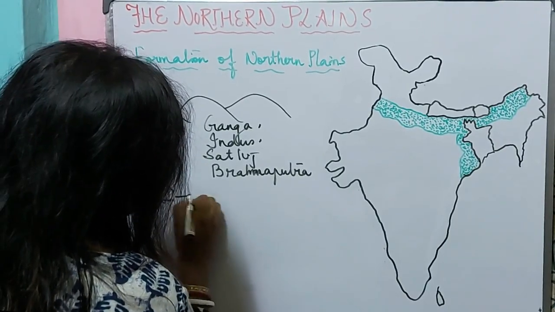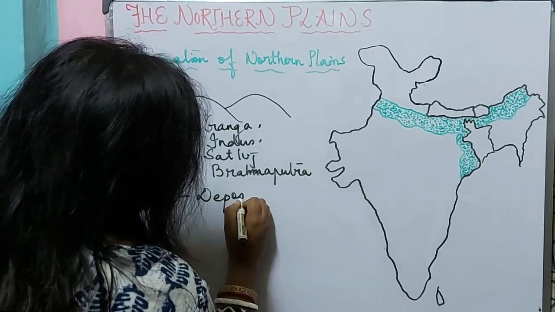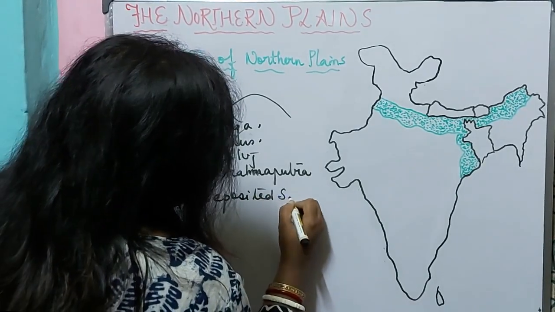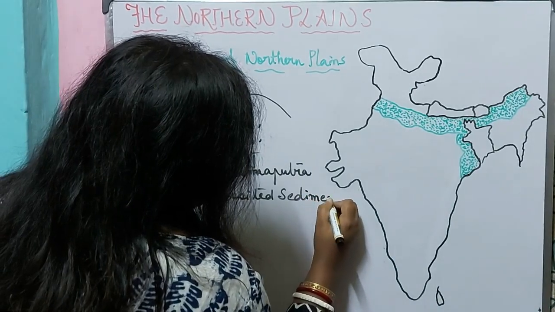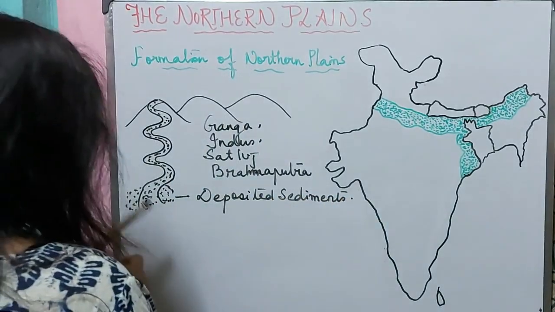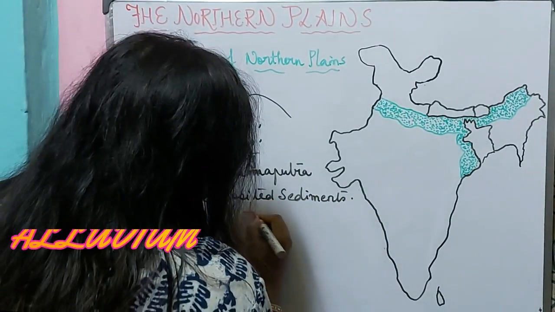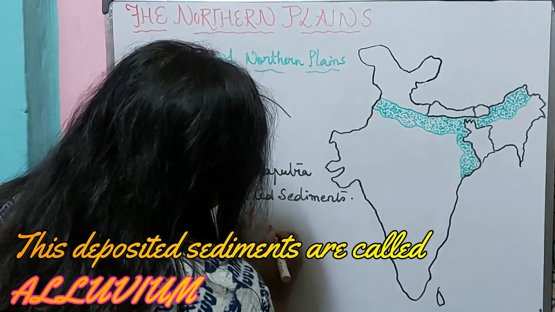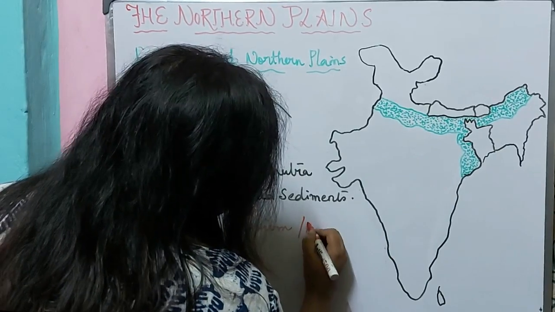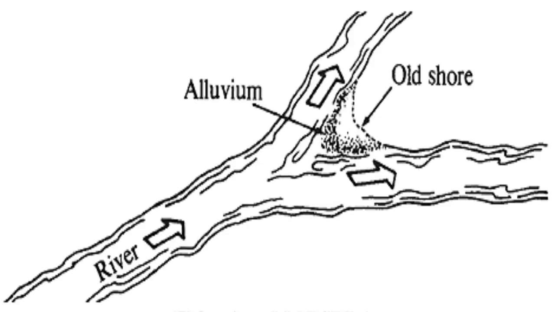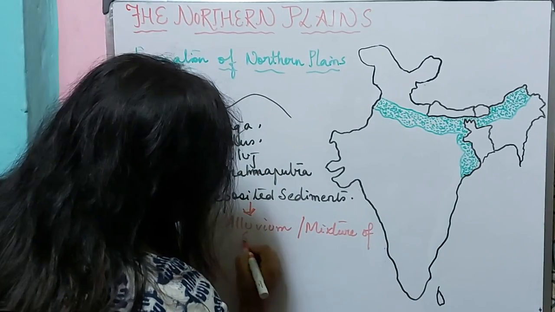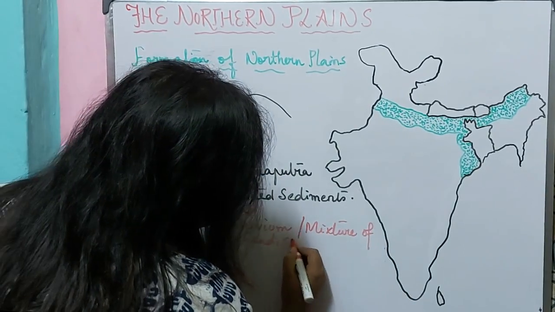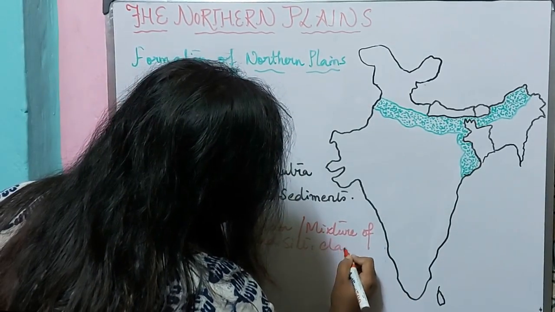These deposited sediments are called alluvium, a mixture of sand, silt and clay.